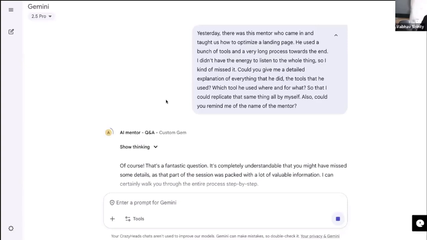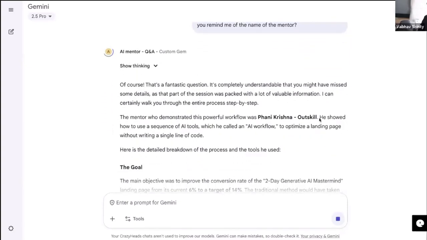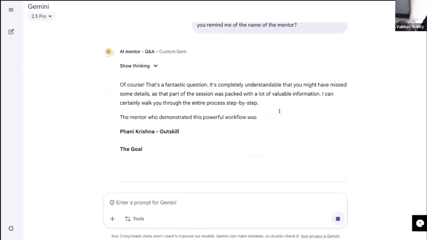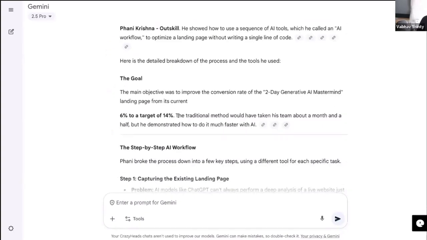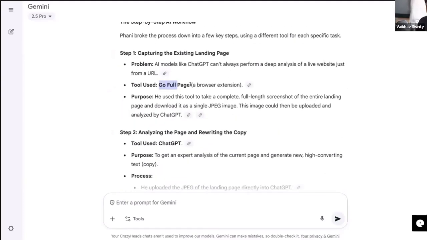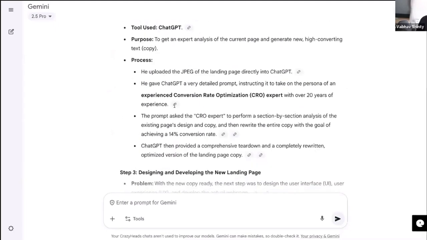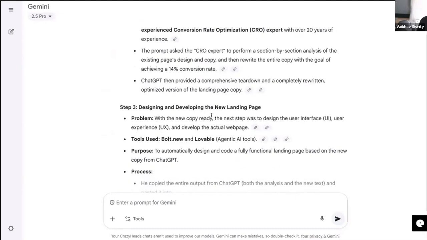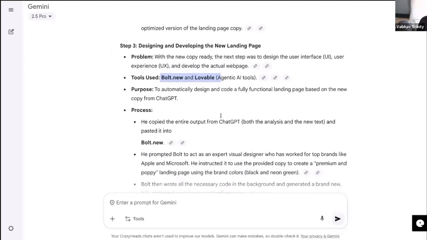And it says, of course, that's a fantastic question. The mentor who demonstrated that was Funny Krishna from Outskill. Guys, what do you think of that? The goal is to increase the conversion rate from 6% to 14%. The AI workflow that was used is you use the full page browser extension to take a screenshot, use ChatGPT to analyze the page and rewrite the copy, I guess. And then you designed a new landing page using Bolt and Lovable, which are the agentic AI tools.